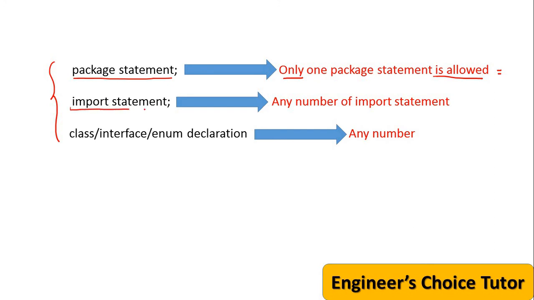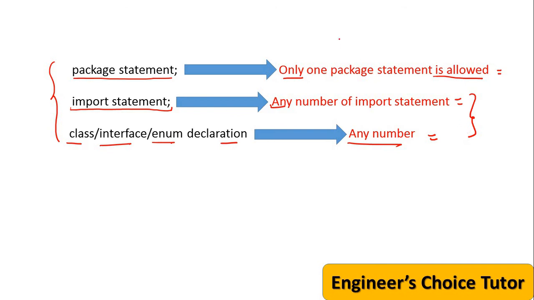Then the second one is the import statement. Any number of import statements is allowed, and any number of class, interface or enum declarations is allowed. There is no restriction on the number of import statements and class, interface and enum declarations.